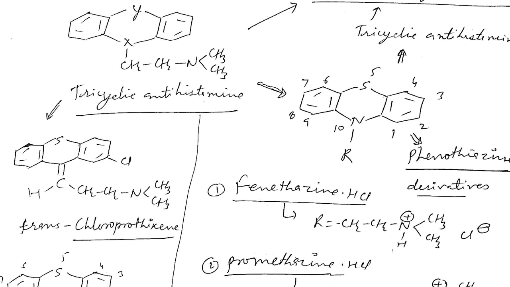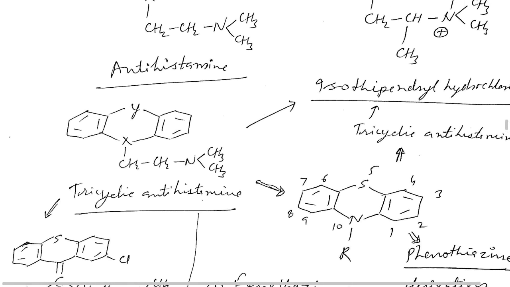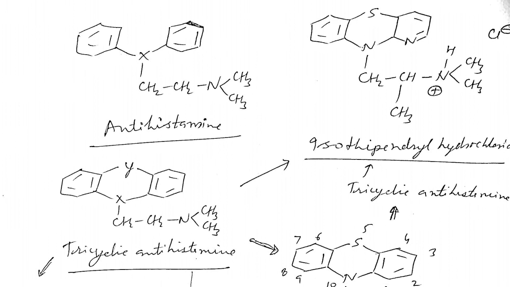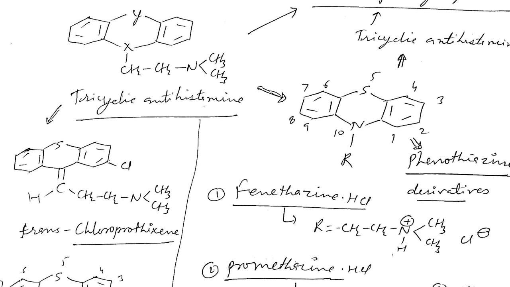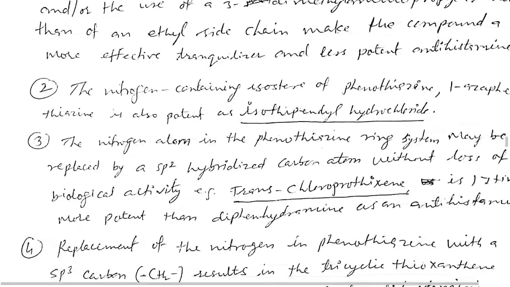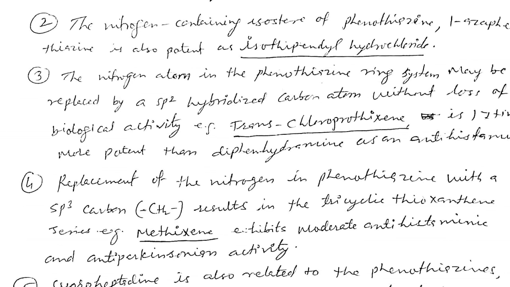So this is also called isoester replacement, the same as we discussed previously in isothipendyl, where carbon is replaced by nitrogen in the side phenyl ring. Here, in chlorprothixene, X is replaced by carbon in place of nitrogen. Look at this chlorprothixene: the antihistaminic activity definitely increases. If the nitrogen of the ring is replaced by carbon, the activity increases more than 17 times, 17 times more potent than diphenhydramine, which we discussed previously.